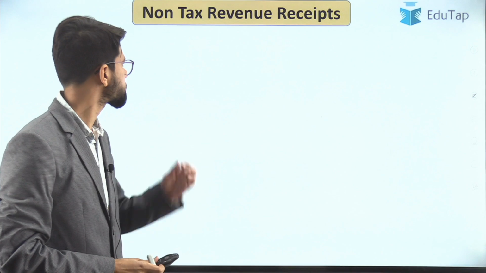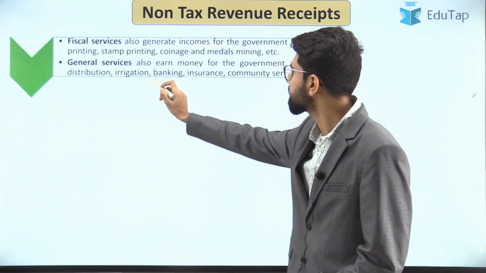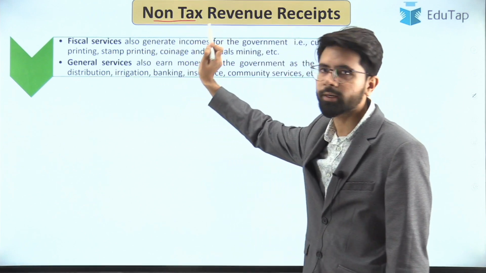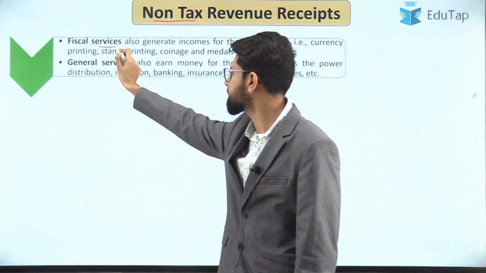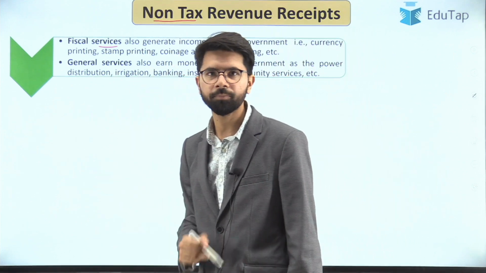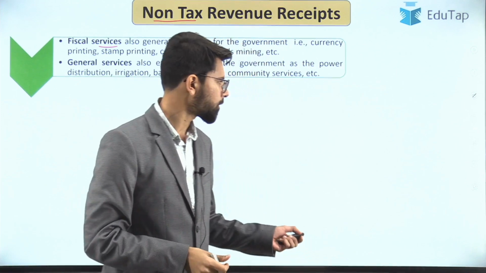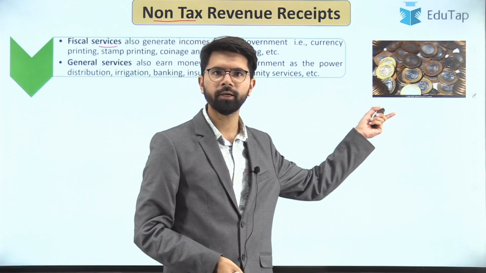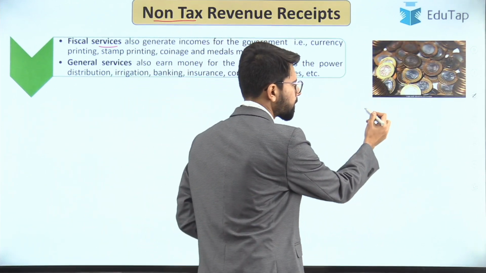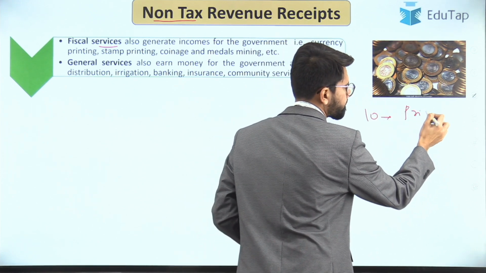Let us move on to the next aspect. So the other component of non-tax revenue receipts is fiscal services. Examples being currency printing, stamp printing. Let me give you an example. The government mints the coins, for example, 2 rupee coins, 10 rupee coins. For minting these coins, there is a certain price.